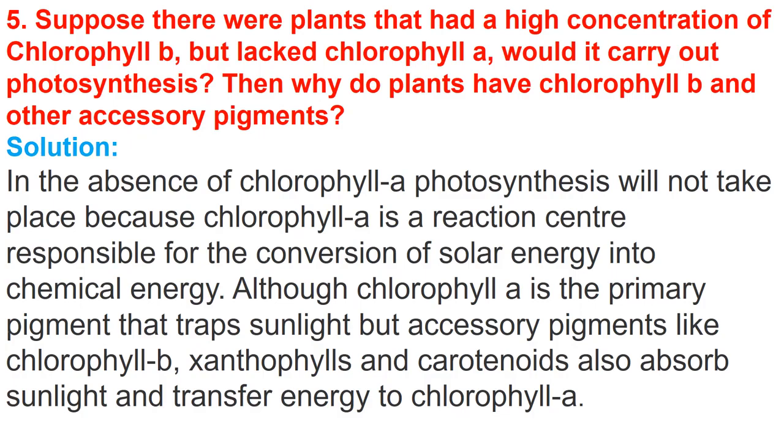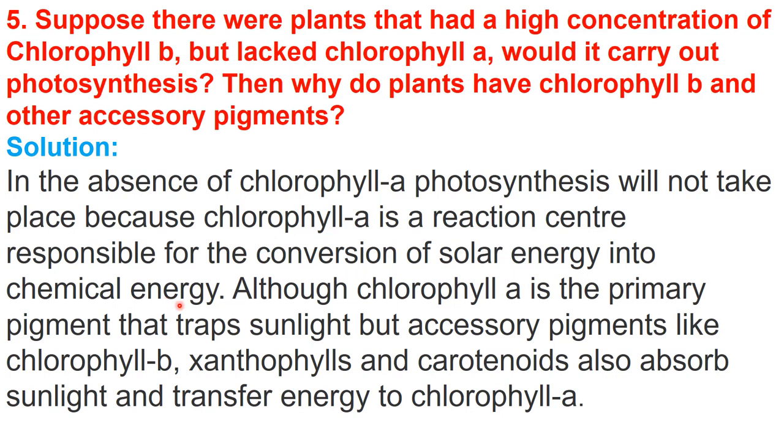This is question number 5 of NCERT. Suppose there were plants that had a high concentration of chlorophyll B but lacked chlorophyll A. Would it carry out photosynthesis? Then why do plants have chlorophyll B and other accessory pigments? So obviously if chlorophyll A is not present in a plant, it will not carry out photosynthesis because chlorophyll A is the reaction center, which is responsible for the conversion of solar energy into chemical energy.